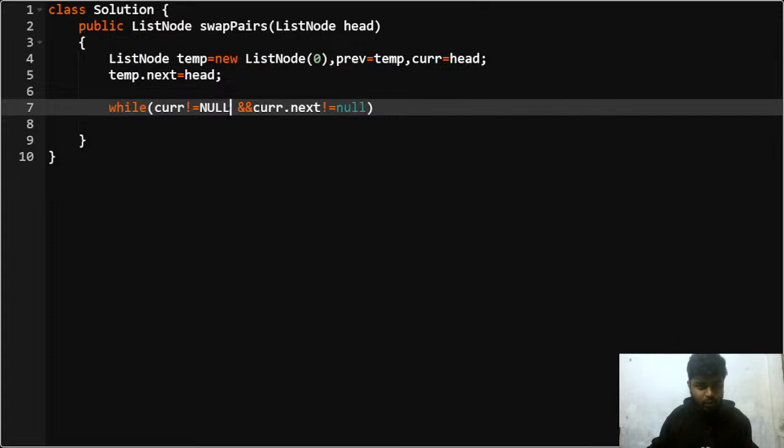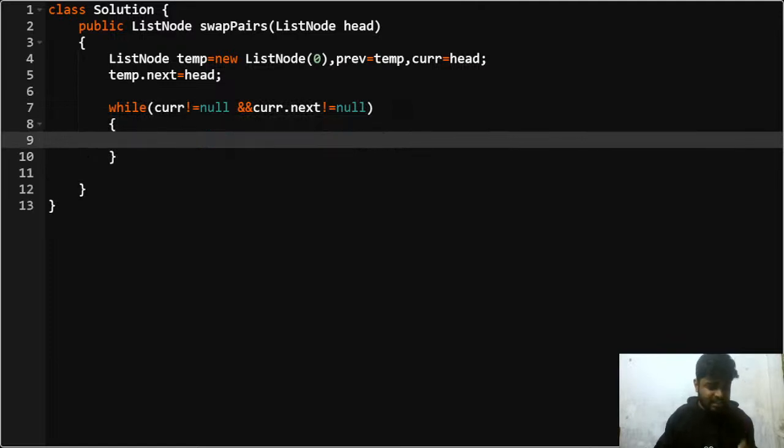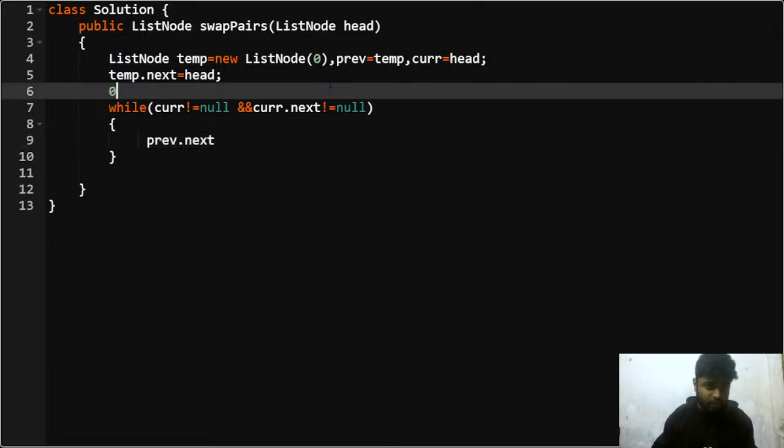If current is not equal to null and current dot next is not equal to null, that means the adjacent pairs exist. In that case, previous dot next, what was previous? Currently 0, right? So 0 will point to which node? There was 1 and 2. Currently current is 1, and current dot next is equal to 2, right?